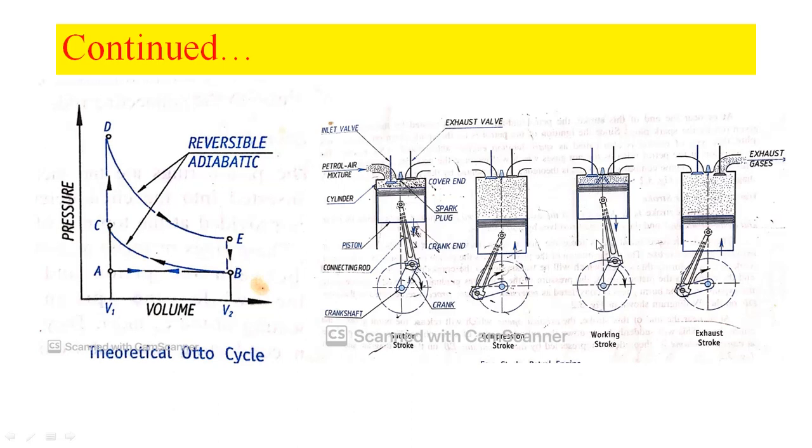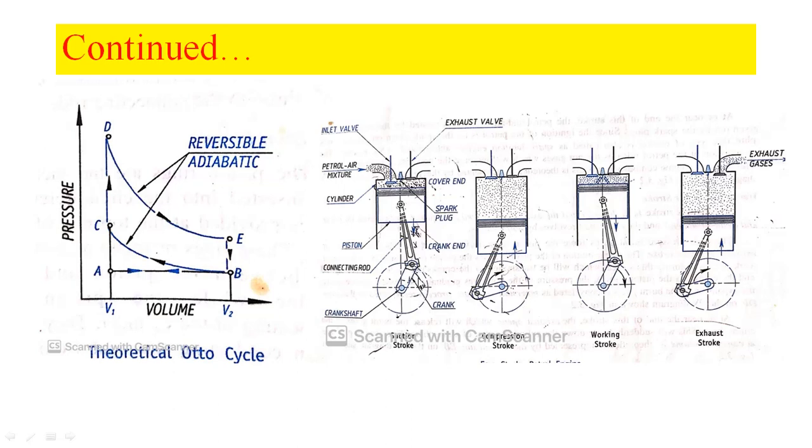Therefore, during this stroke, work is done on the piston to move it from cover end to crank end. Therefore, we can call this stroke the working stroke or power stroke, which means power is developed during this stroke. During this stroke, the crankshaft completes one more half rotation.